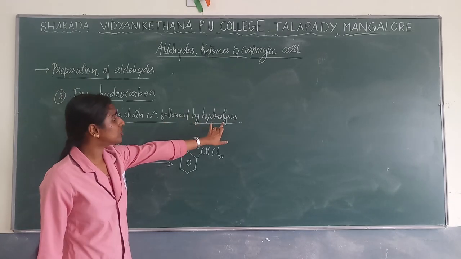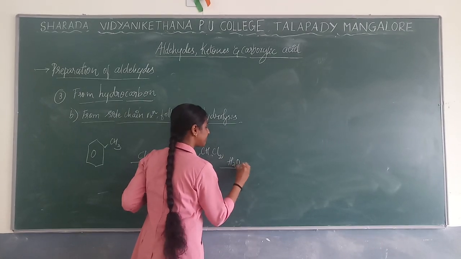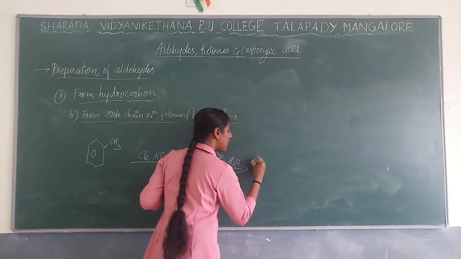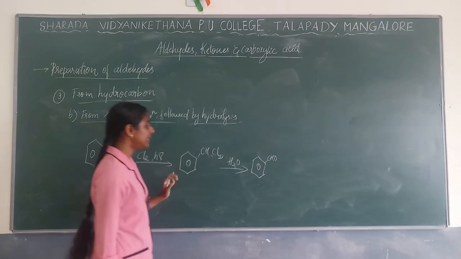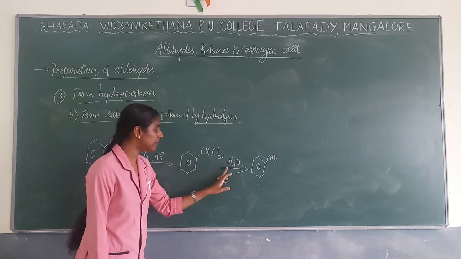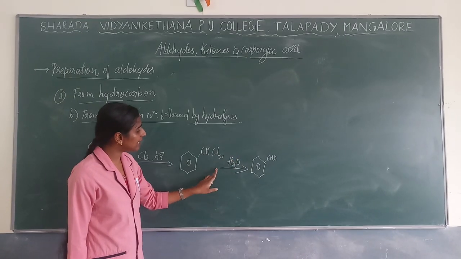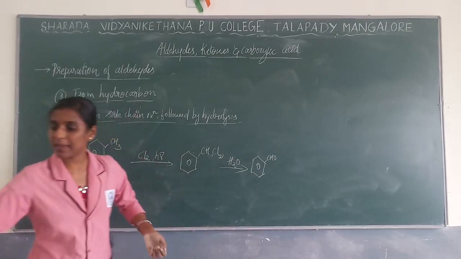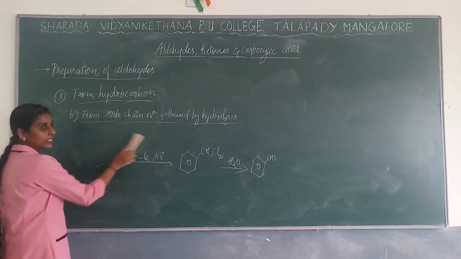Now it should be done with hydrolysis. Just add water. When you add water, you will get aldehyde as a product. Formation of aldehyde will be done as a product. Again same thing: H plus as well as OH minus. OH minus will be added and that Cl will be removed, so that you will get aldehyde as a product. Same mechanism will be done with this solution. This is nothing but your side chain reaction.